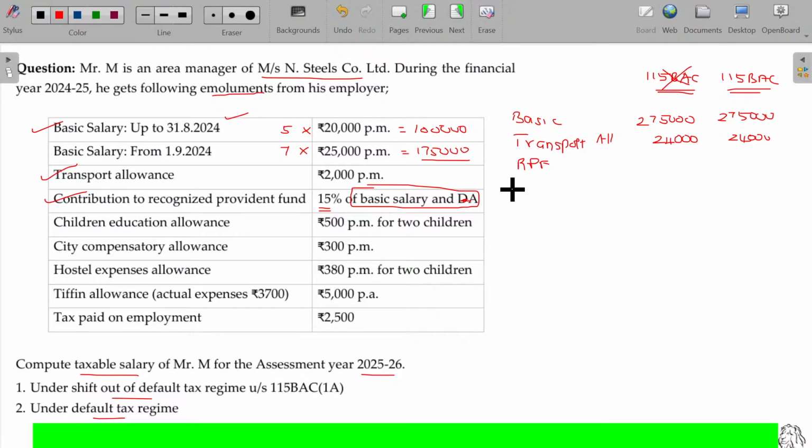Beyond that is taxable. It's not allowances. So 3% is taxable. Up to 12% is exempted, beyond that is taxable on salary. So, 3% on 2,75,000, 8,250 will be taxable under both the tax regime.